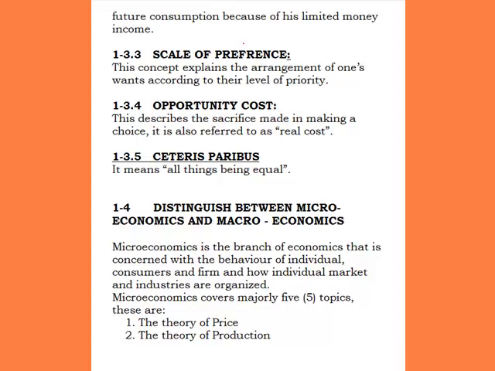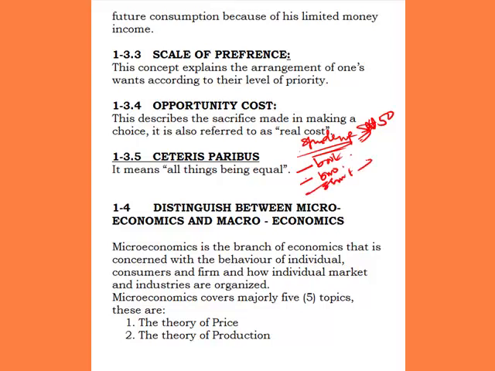Scale of preference is analogous to scarcity. It's more or less like scarcity. When we say scale of preference, it simply means the arrangement of our wants according to the priority we place on them. Ordinarily we said our resources are not enough to satisfy our wants. For example, let's take a hypothetical example of a student that has little resources on him or her. Maybe the resources he has is 50 naira. He is to buy a book, a biro, and a shirt.